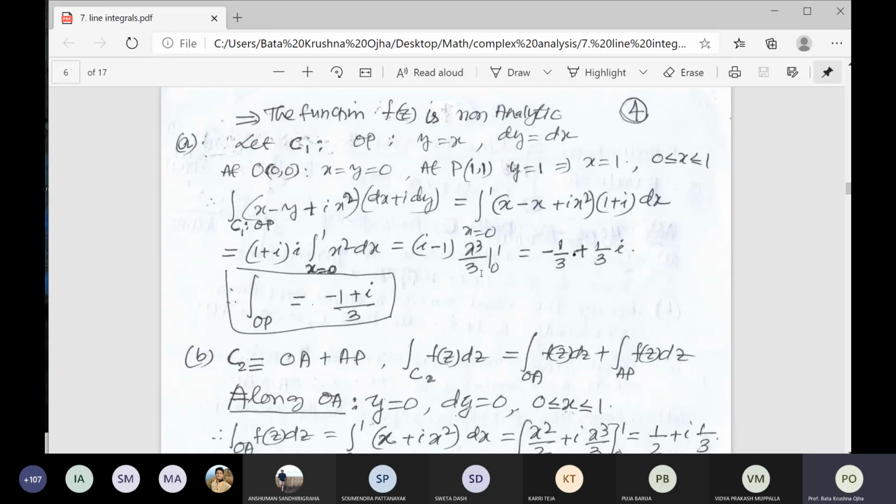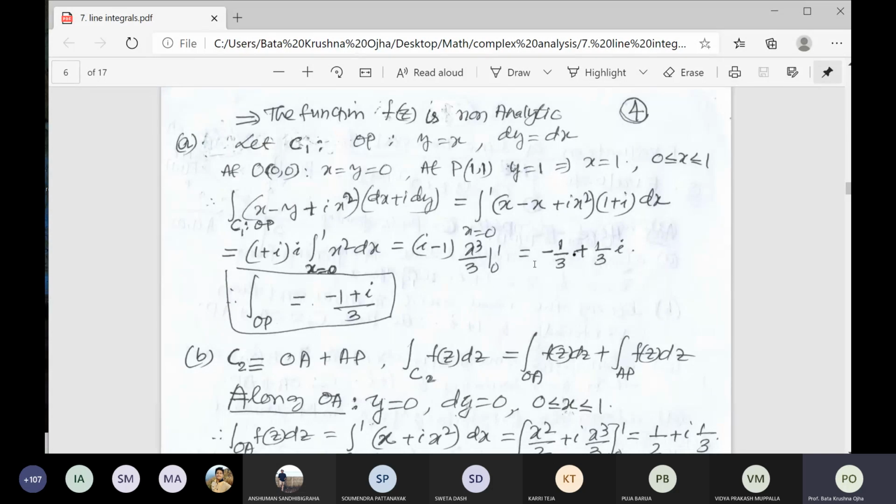Just integrate. Put the upper limit and lower limit here. The upper limit gives 1 by 3 minus 0. Then multiply with i minus 1.